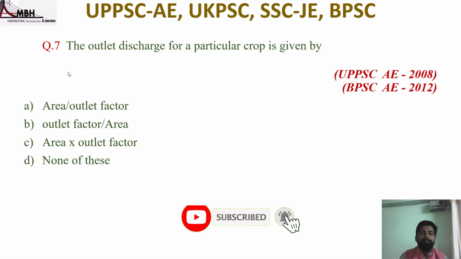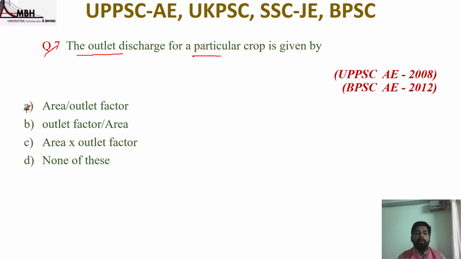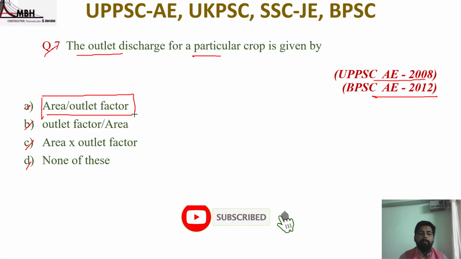Next question is: the outlet discharge for a particular crop is given by, options are area upon outlet factor, outlet factor upon area, area into outlet factor, none of these. The question was asked in UPPSC 2008 and BPSC 2012. So to find the outlet discharge, outlet discharge is equal to area upon outlet factor. That means option A is correct.